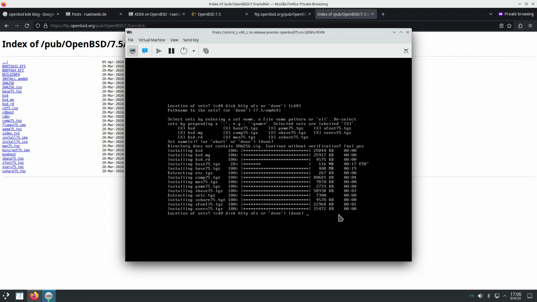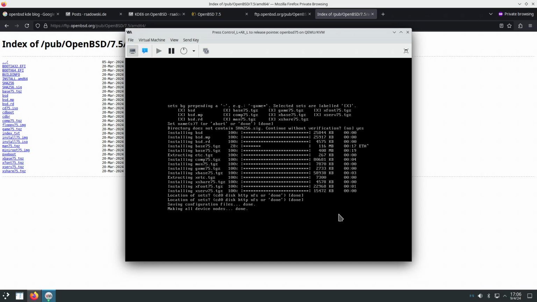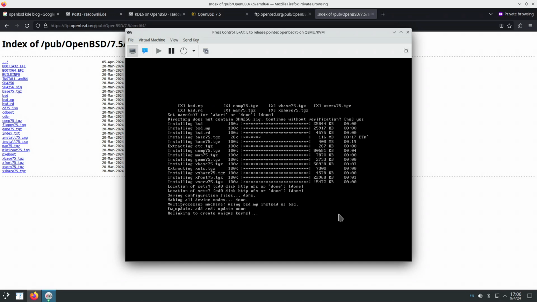Okay, now it asks if I want additional sets, other than the ones that exist on the CD-ROM. No, I don't need any additional ones. I'm not sure why I needed to press enter twice there. So it's using SMP, symmetrical multiprocessing, the BSD.MP kernel image instead of the BSD kernel image.